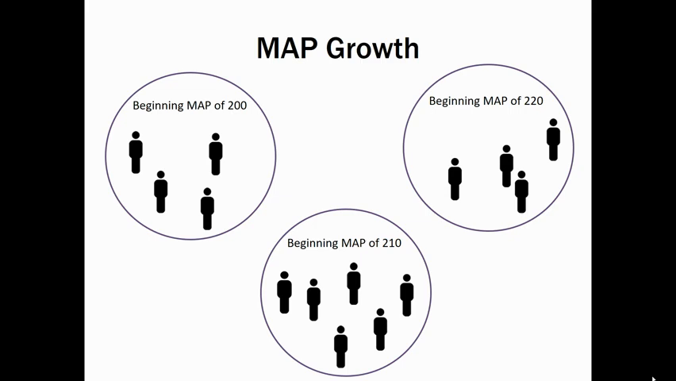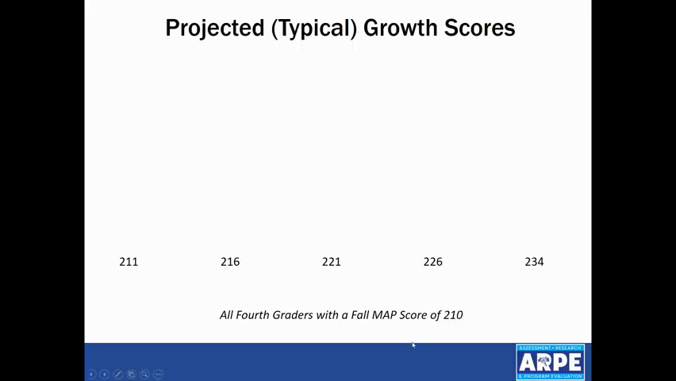NWEA looks at the average amount of growth for all 4th graders with a fall reading MAP score of 210 that they got over a semester or a year. That average amount of growth is the typical expected growth. NWEA calls this projected growth. So let's look at all 4th graders who had a fall MAP score of 210 in the same subject.